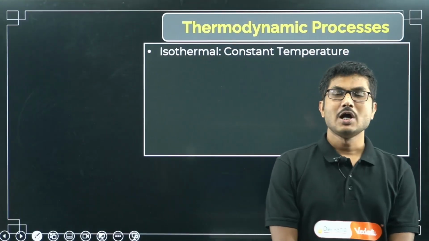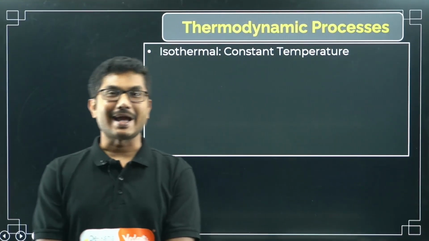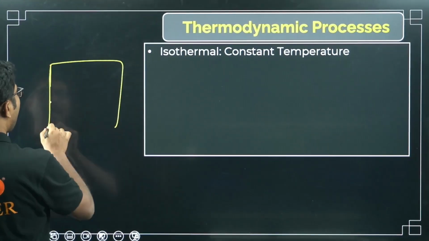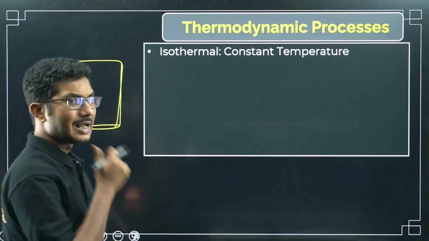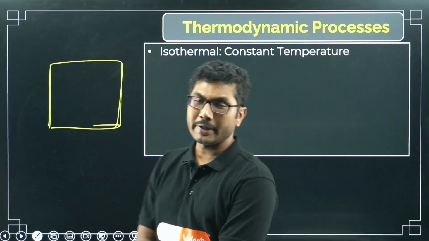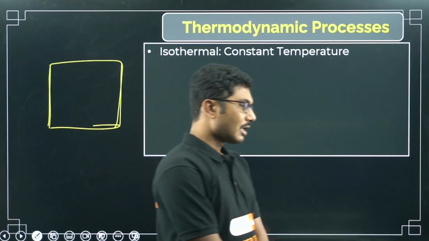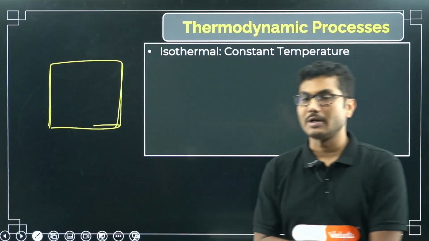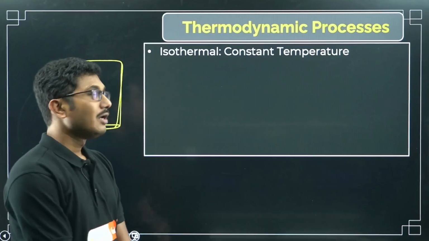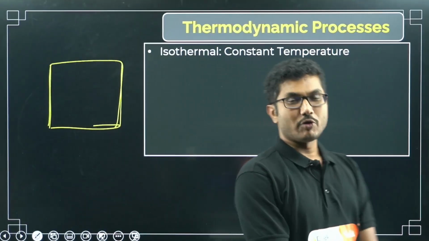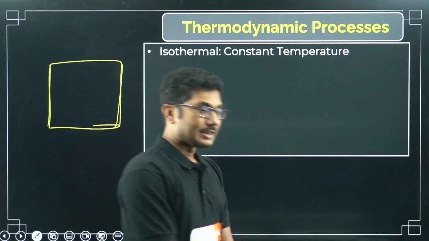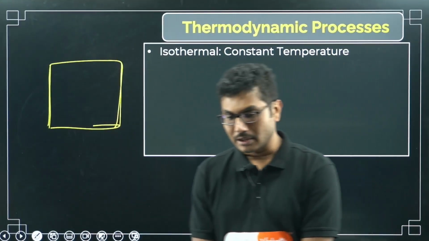Process means whenever you are heating a gas, or changing something in a gas, you have a container full of gas and you are doing some experiment with this gas, then that is called a process. This kind of process is very common, and we will see it in our last part, the Carnot engine, where we use different processes, and I will also give you a real example. So there are basically 4 processes, and most processes are ideal processes.